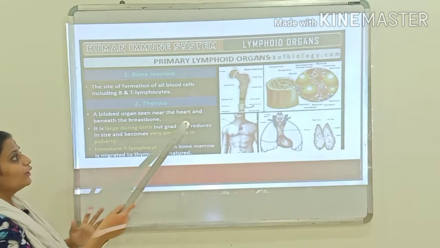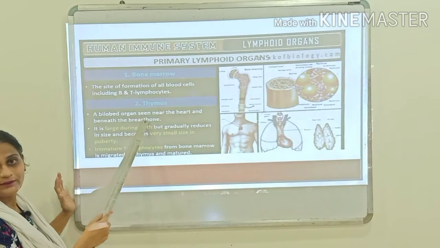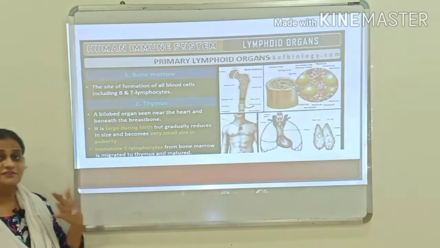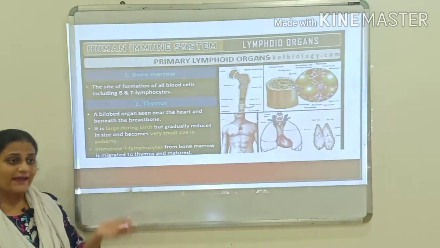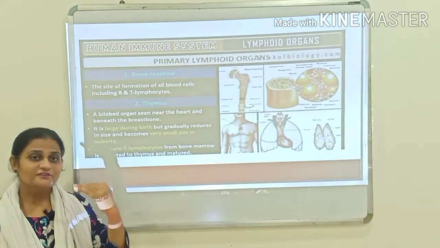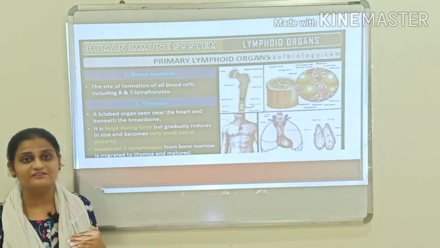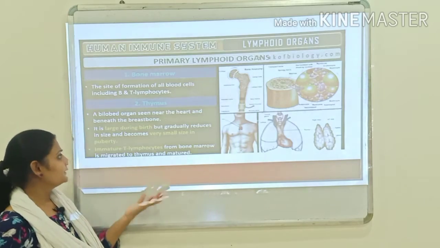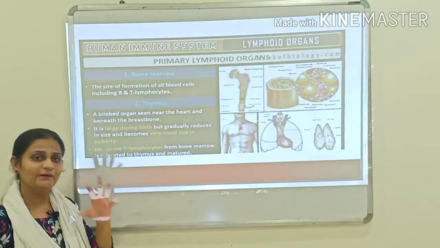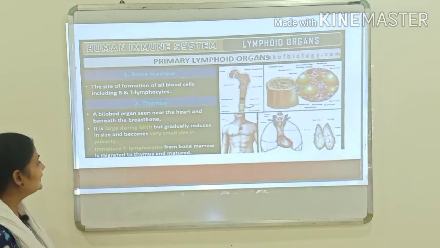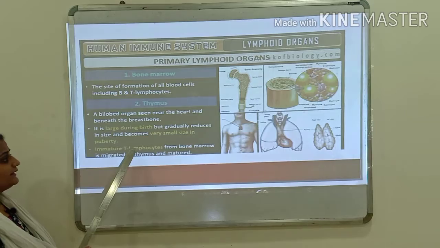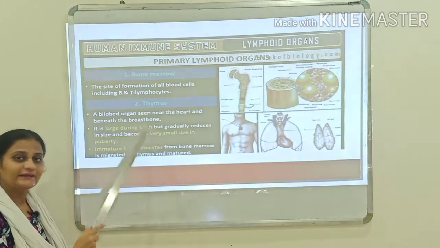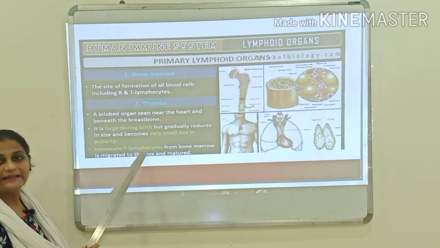The thymus is large at the time of birth, and with age slowly and gradually it decreases in size and becomes very small on attaining puberty. Immature T lymphocytes from the bone marrow migrate to the thymus, and in the thymus there is maturation of the T lymphocytes.